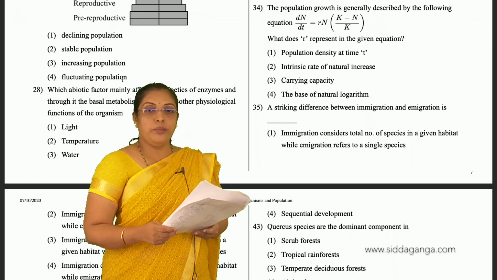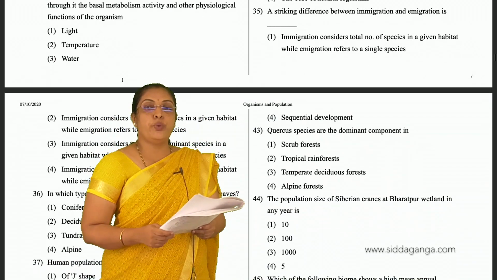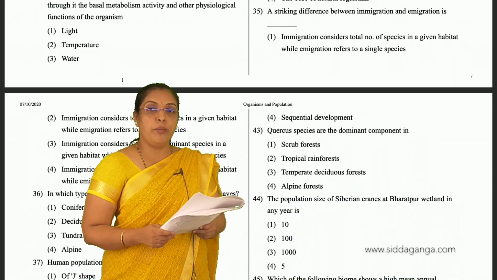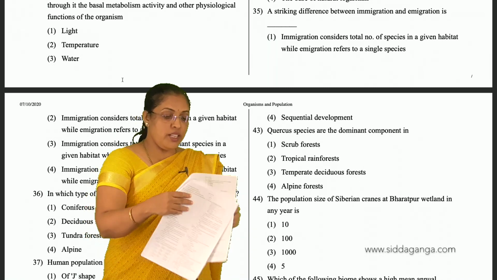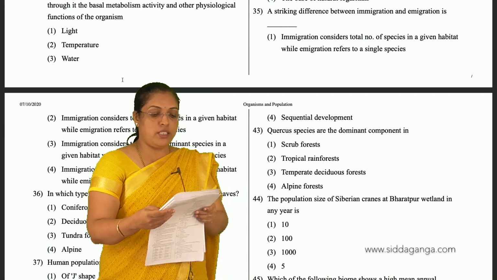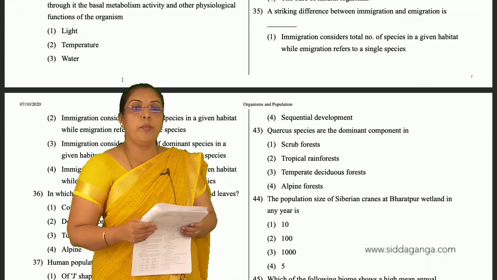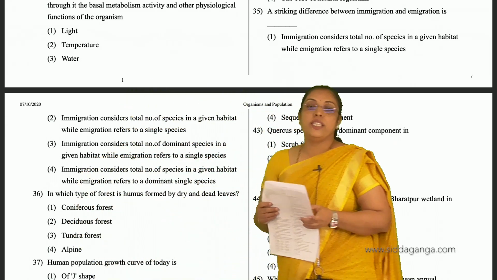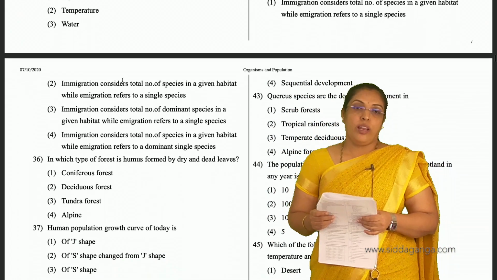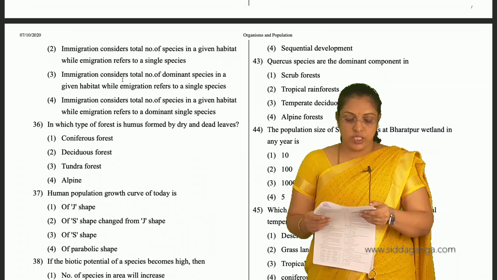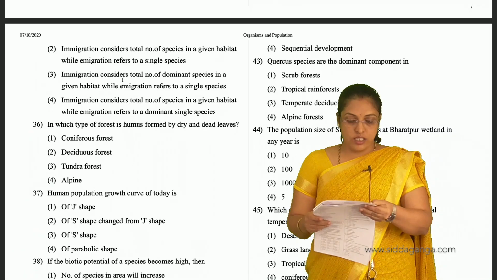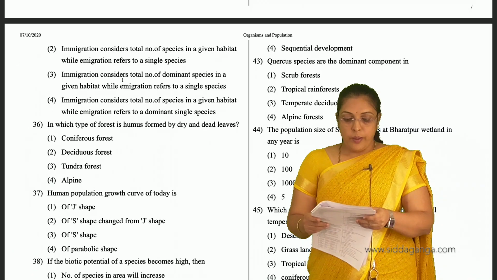And 35, a striking difference between immigration and emigration is. The difference is that immigration considers the total number of species in a given habitat, while emigration refers to a single species. Second is the answer for 35th.